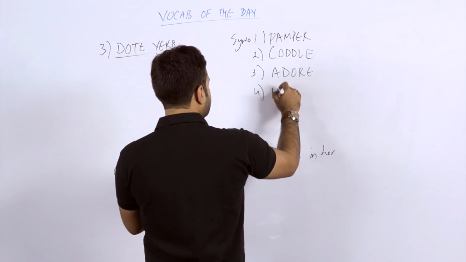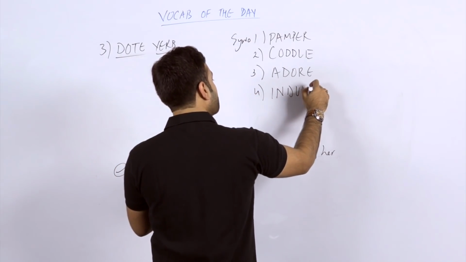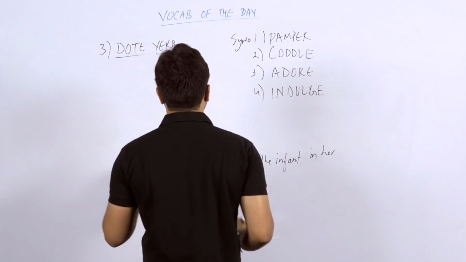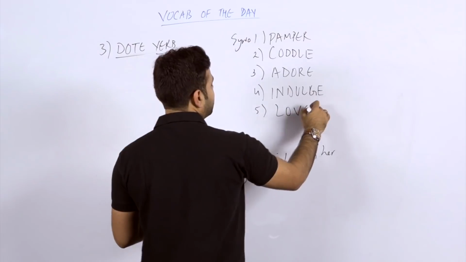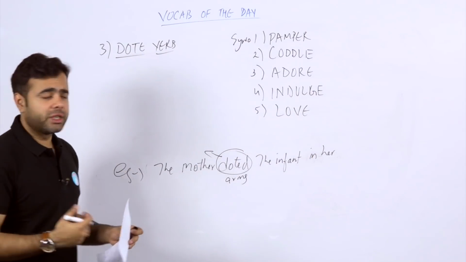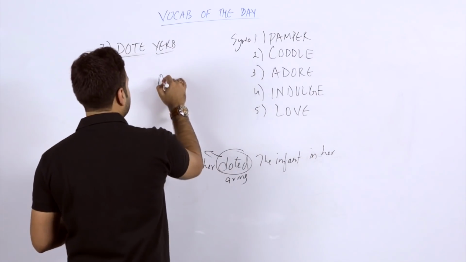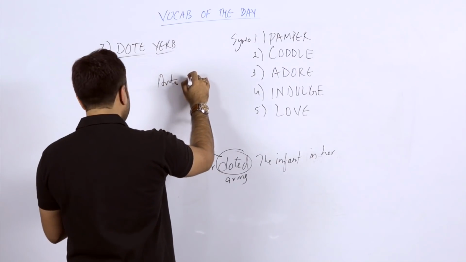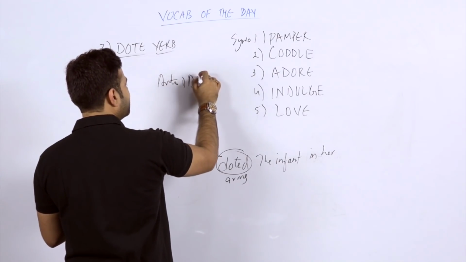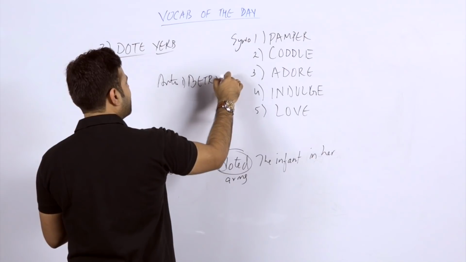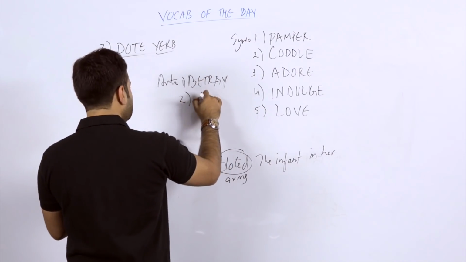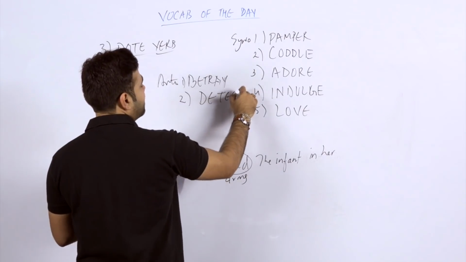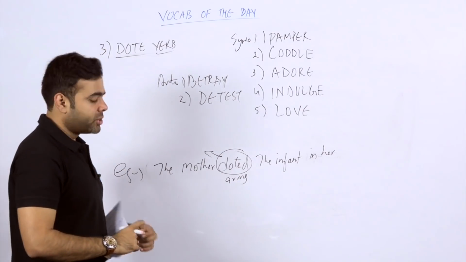Fourth, we can take indulge. Indulge also has the sense of doting on someone. And the fifth word that I have taken is love, showing love and affection, that is a kind of care. In the case of antonym, we can simply say betray, isn't it? So betray can be the perfect antonym here. The second, detest. Detest is also to hate someone, not to like someone. So let's proceed to the next word.